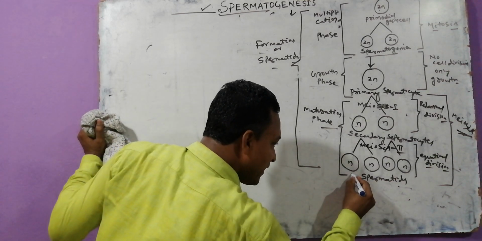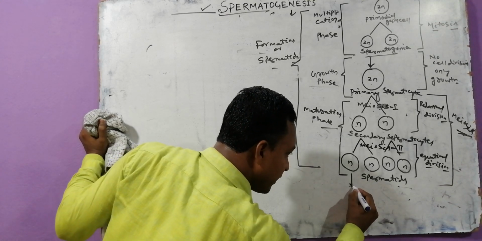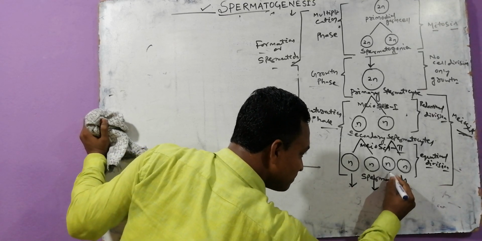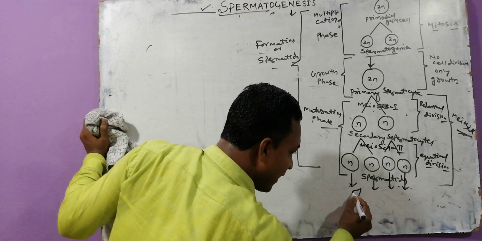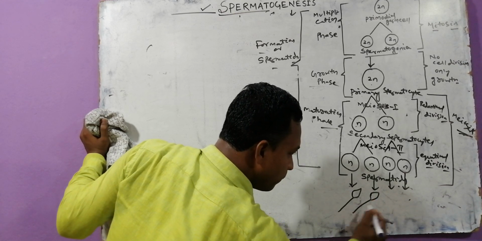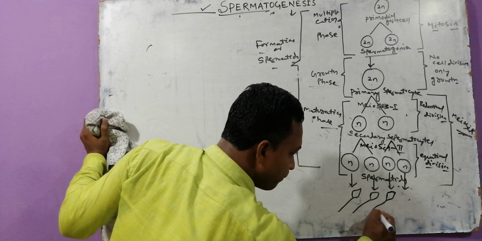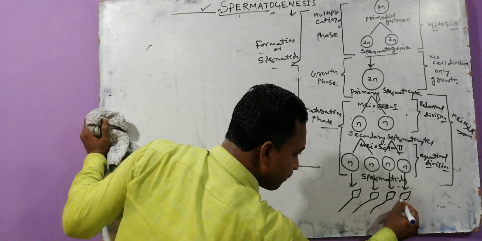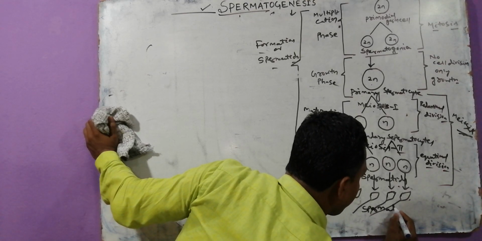Now the spermatid is converted into motile spermatozoa.